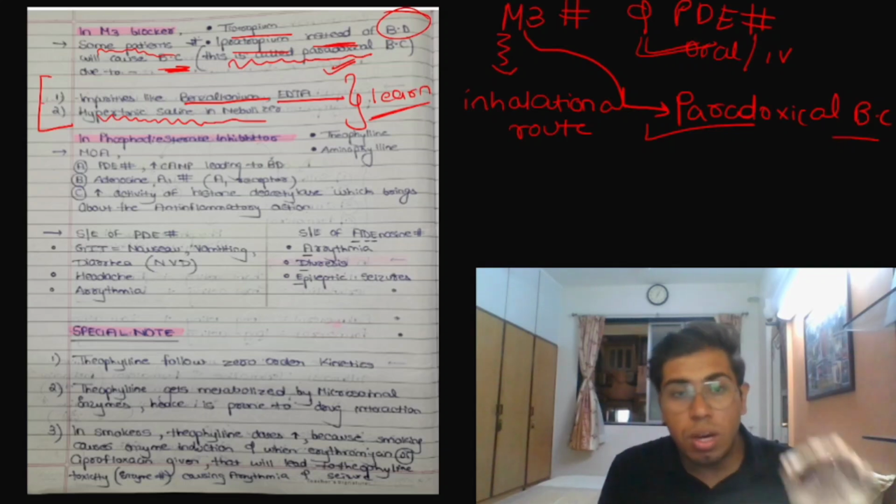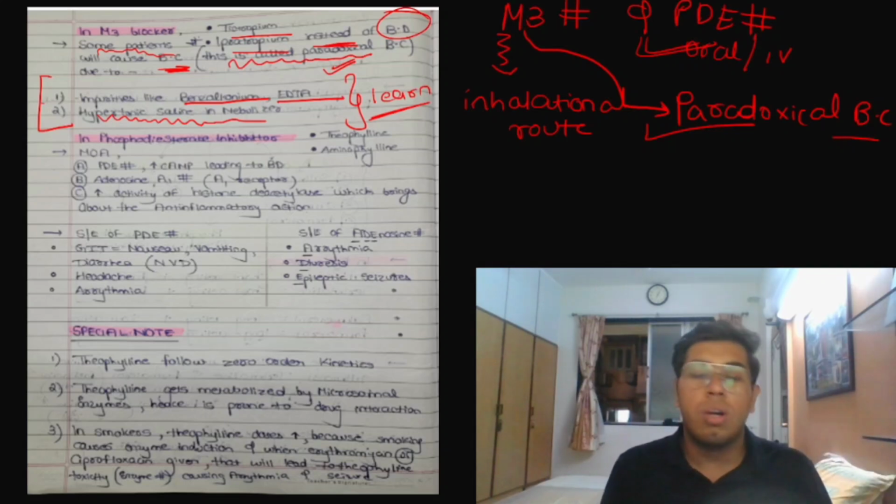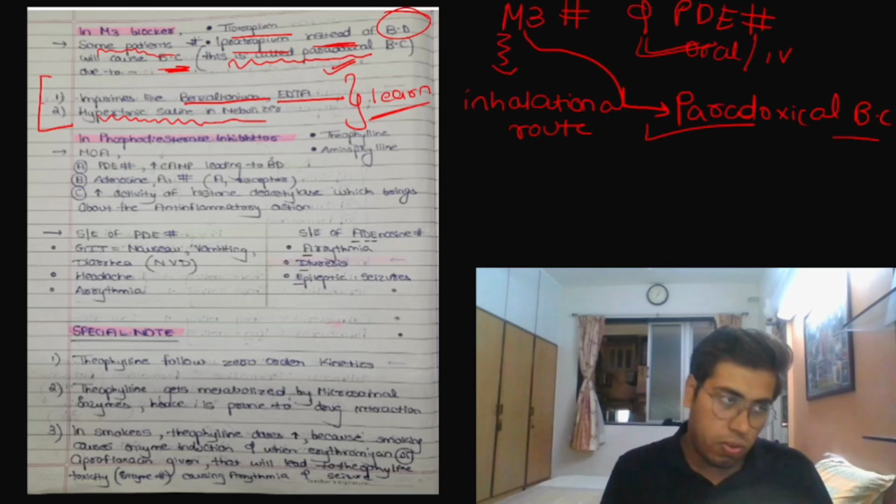And they also increase the activity of histone deacetylase, which brings about the anti-inflammatory action. Obviously, bronchial asthma is an inflammatory reaction, so we want the anti-inflammatory reaction to be produced. And how will that be produced? By increasing the activity of histone deacetylase.